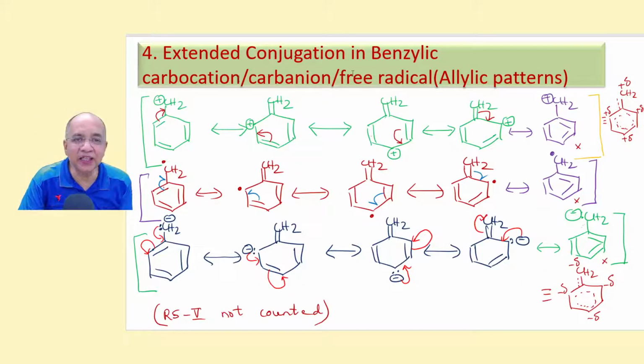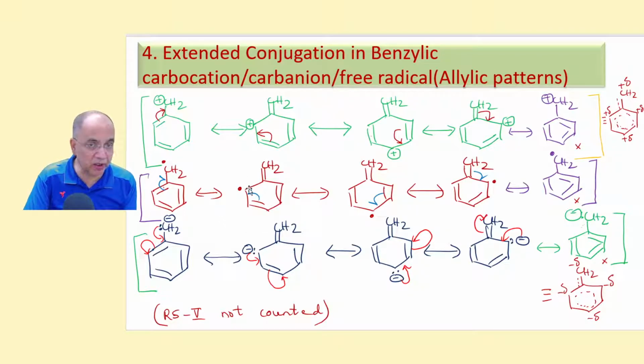Now, extended conjugation in benzylic carbocation, benzylic carbanion, benzylic free radical, same. This benzylic carbocation we have already done before. The same thing happens to benzyl radical, free radical. So it's a single-headed (fishhook) arrow, one electron shifts, this electron comes, there is a double bond here, and this carbon, the ortho position, you have an unpaired electron. Again, allylic radical. This is exactly like allylic carbocation, I have told you.